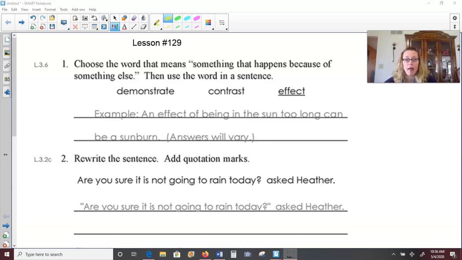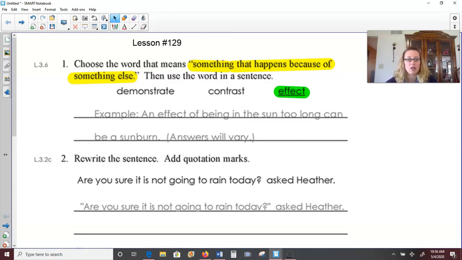Choose the word that means something that happens because of something else. Would this be demonstrate, contrast, or affect? Well, I know we've talked about cause and effect before. So an effect is something that happens due to something else taking place. They use the example, an effect of being in the sun too long can be a sunburn. So the effect of being in the sun too long is that you can get sunburn.